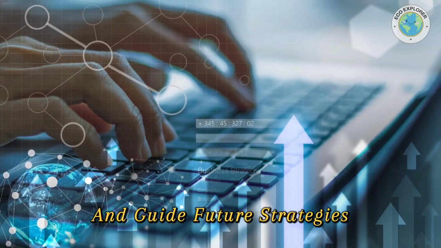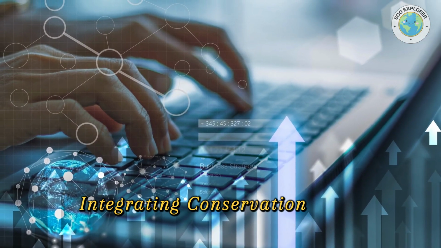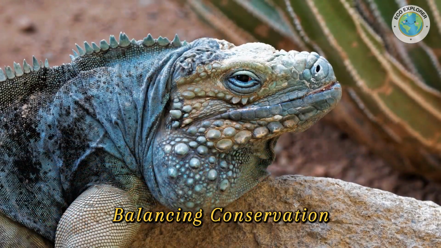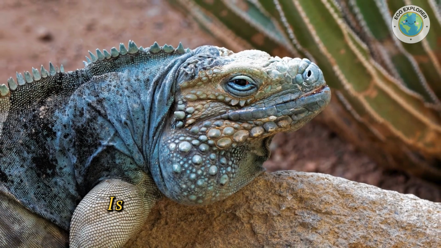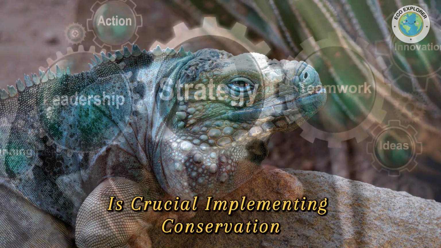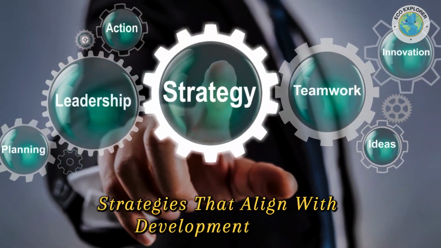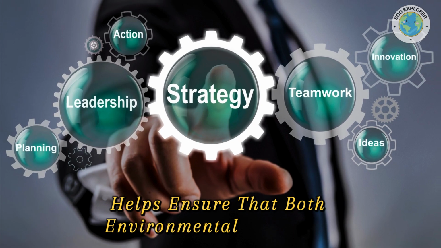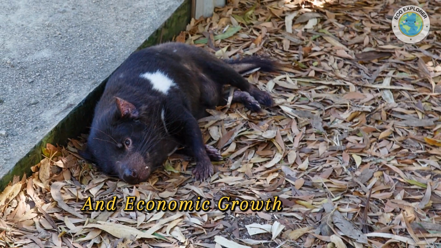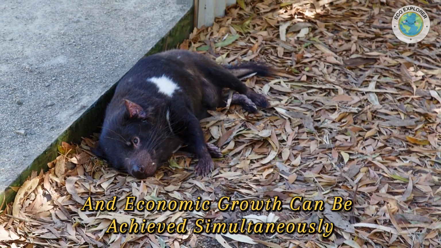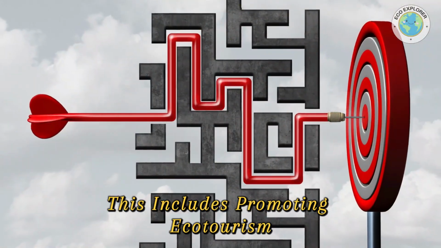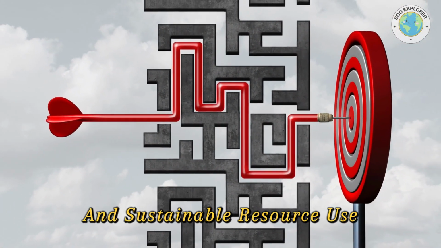Integrating conservation with development. Balancing conservation efforts with economic development is crucial. Implementing conservation strategies that align with development goals helps ensure that both environmental protection and economic growth can be achieved simultaneously. This includes promoting ecotourism and sustainable resource use.